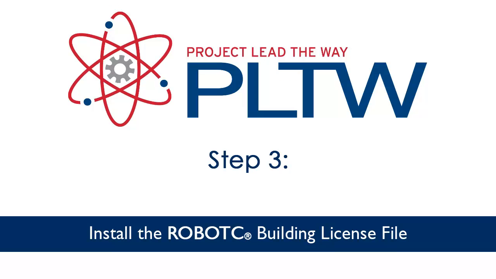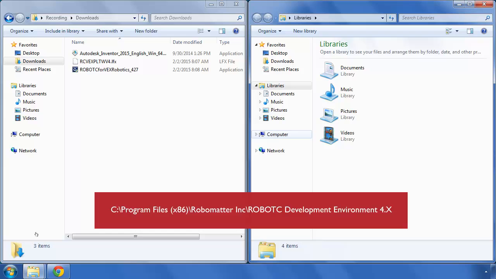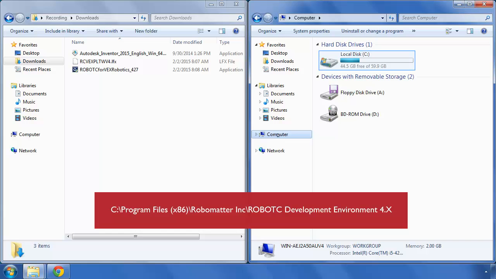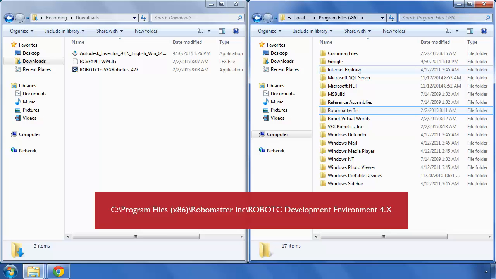Step 3. Install the building license file. Open a File Explorer with the building license file available, and open a second window and navigate to Computer, C Drive, Program Files x86, RoboMatter INC,